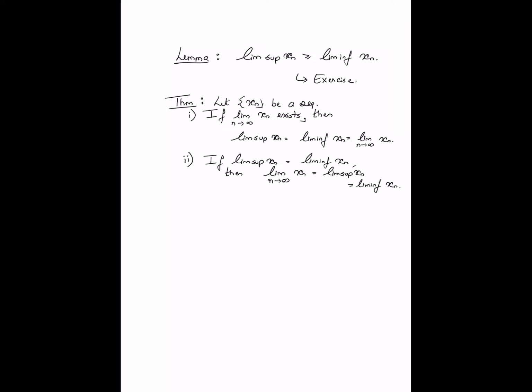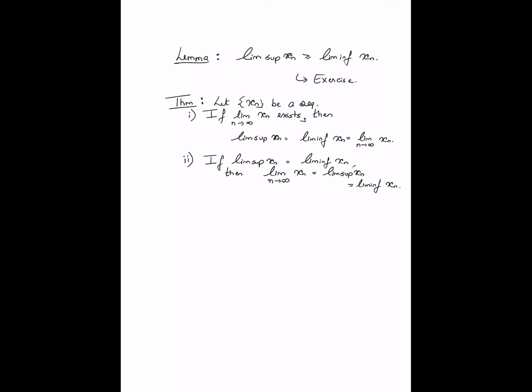What the theorem tells you, by considering both case 1 and case 2, is that the limit of a sequence exists if and only if the lim sup and the lim inf agree. Right? And there are two parts to this, of course. If the limit exists, then we show in part 1 that the lim sup and the lim inf agree and take the same value as the limit. Conversely, if the lim sup and the lim inf are equal, then the limit also exists and matches the same value.